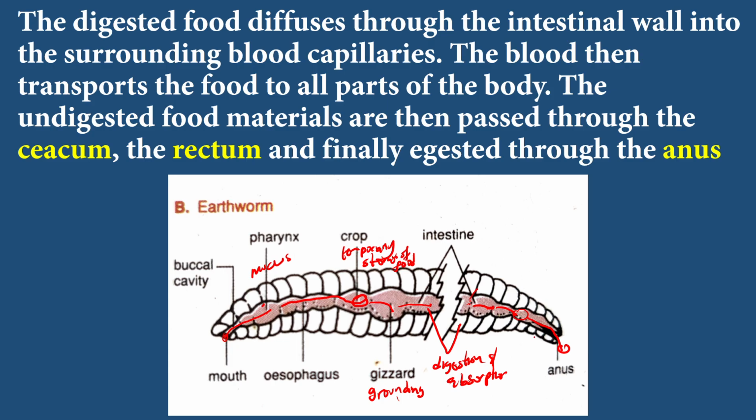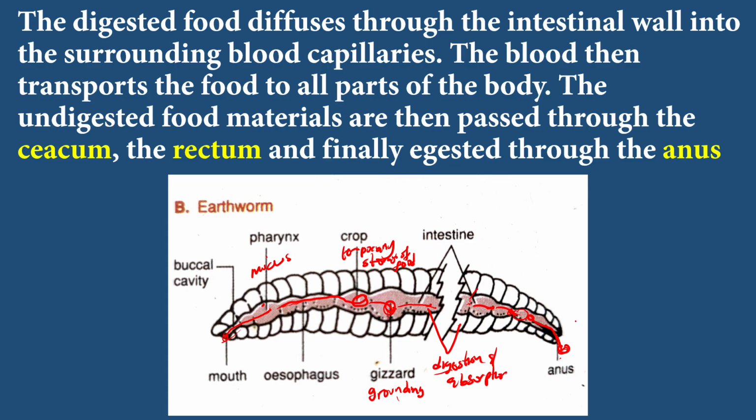Hope we get that. So the food moves from what? The mouth to the pharynx for lubrication with the mucus. From the pharynx to the esophagus, which connects to the crop for temporary storage. From the crop to the gizzard, where the food is being ground. And then there to what? Intestine. What about the intestine? Digestion and absorption. Thank you. And then it moves to what? The cecum to the rectum, and the rectum to the anus, where the undigested food is ejected.